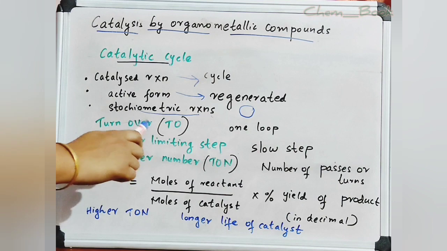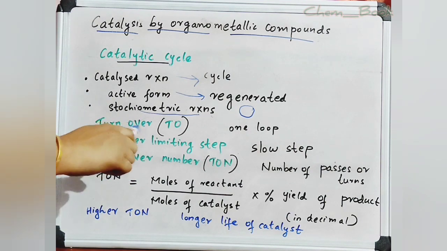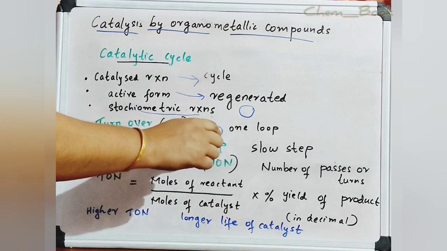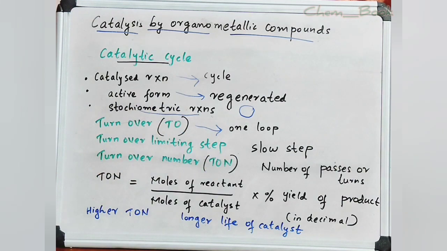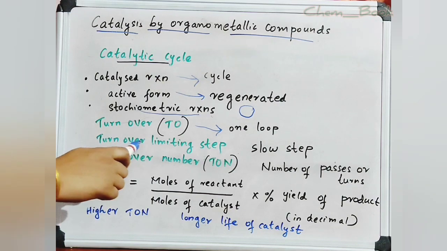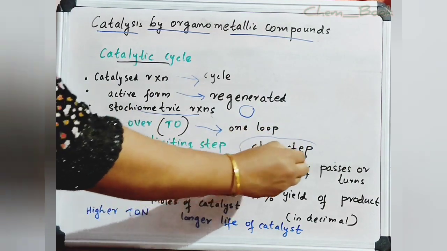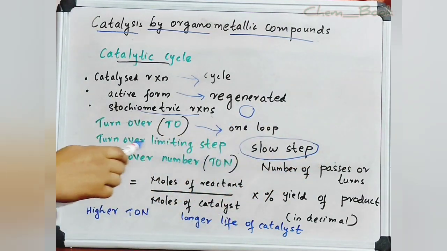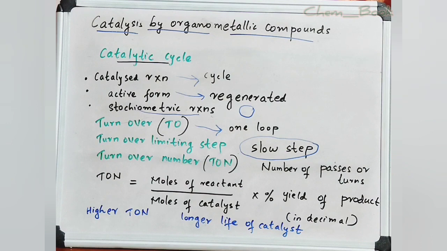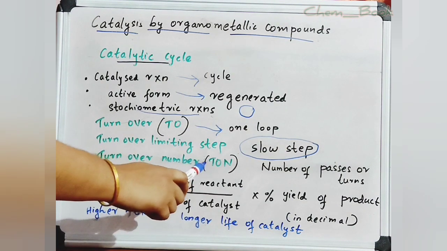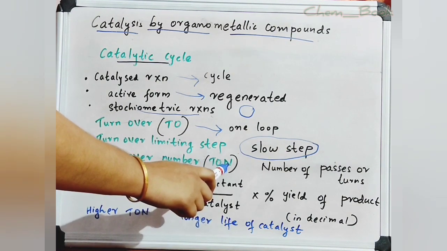Now what do you mean by turnover? Turnover describes one loop through the catalytic cycle. This is represented by TO. Next we can discuss what is the turnover limiting step. The last step in a catalytic cycle is called the turnover limiting step. Then the fourth one is turnover number, represented by TON.